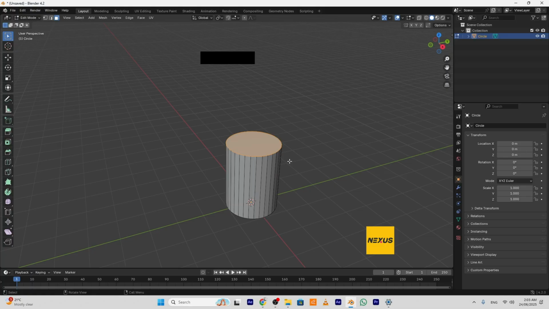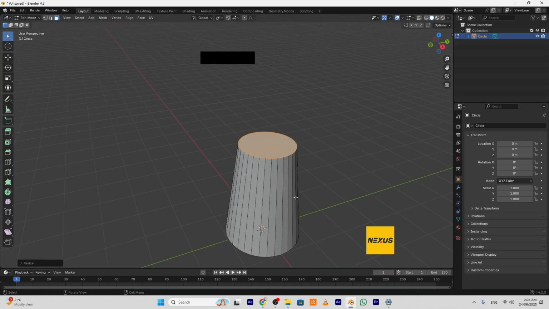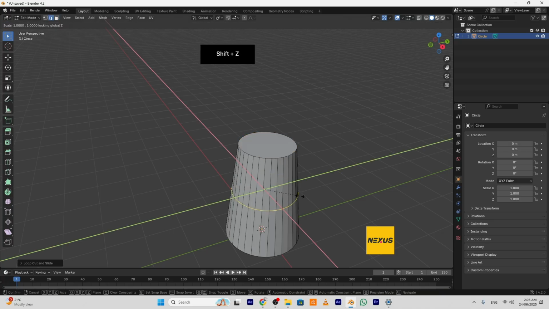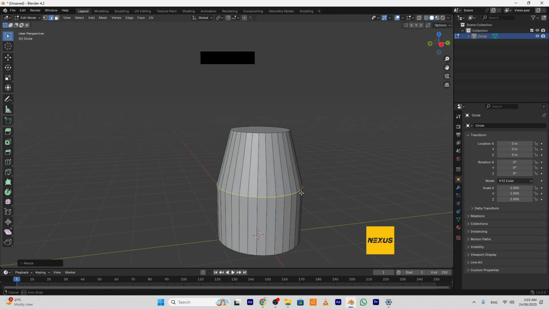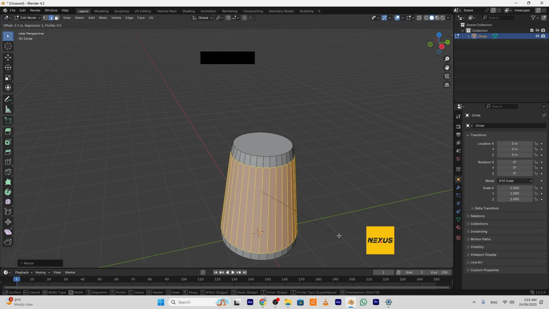I will scale it along X and Y axis. Create an edge loop here. Scale it along X and Y axis. Then I will bevel it. Add more segments by moving the mouse wheel up and down.